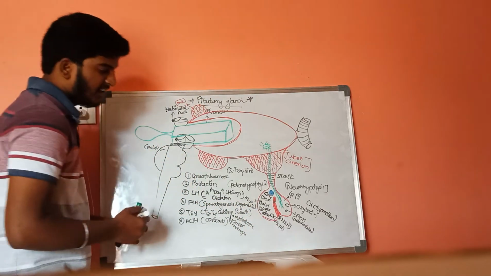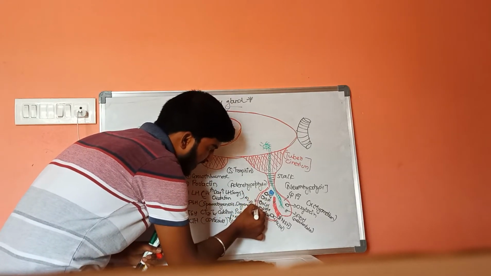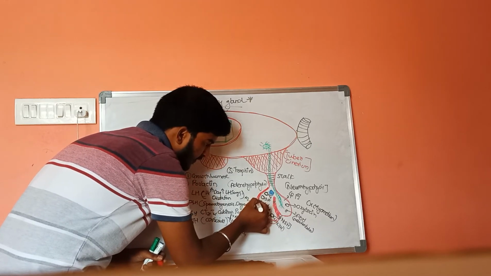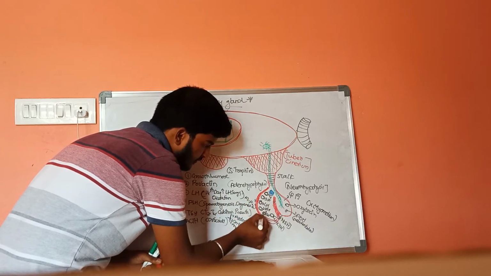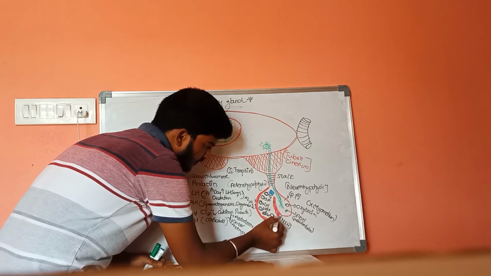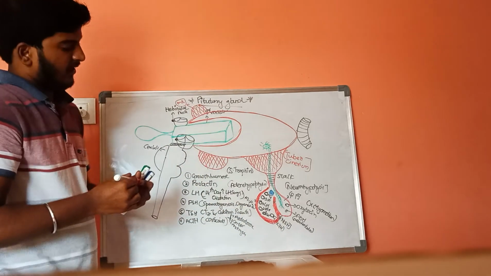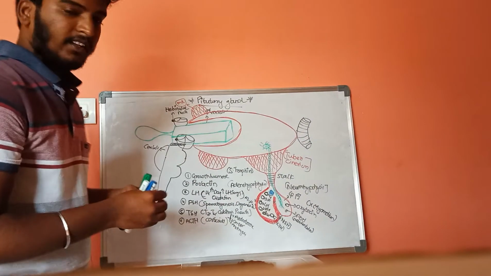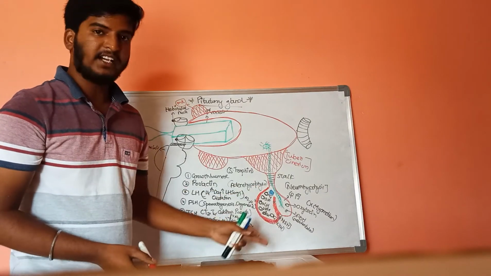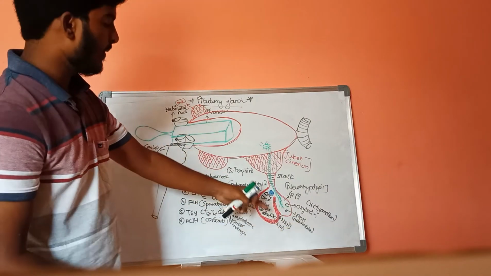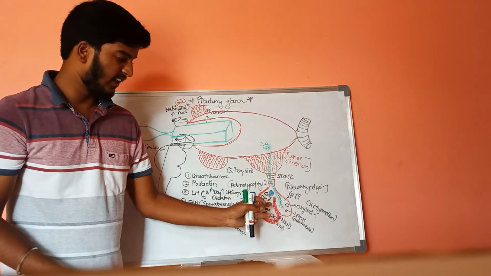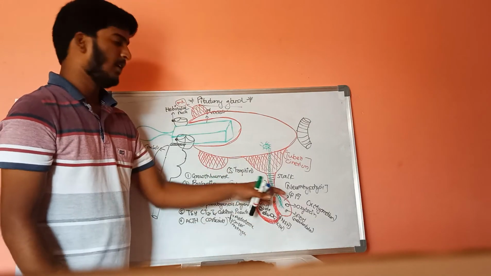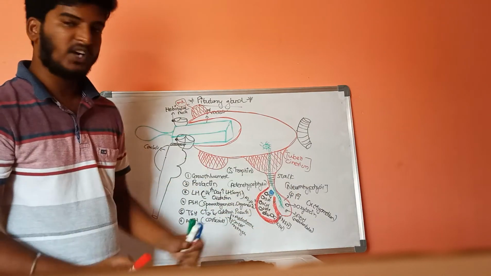The thickness of the anterior pituitary gland is more than that of the posterior pituitary gland, and its size is also bigger. The anterior pituitary gland is also called adenohypophysis and the posterior pituitary gland is also called neurohypophysis.